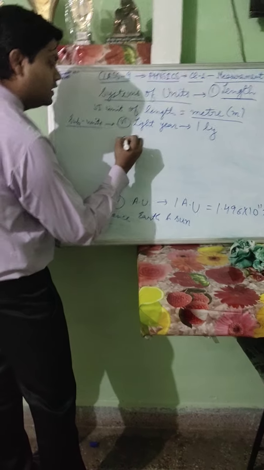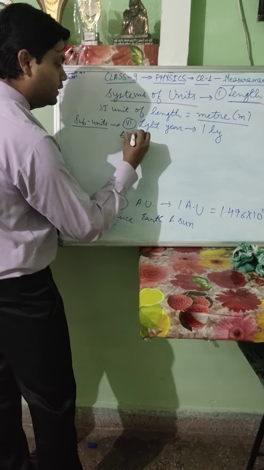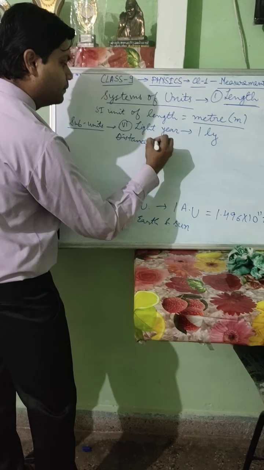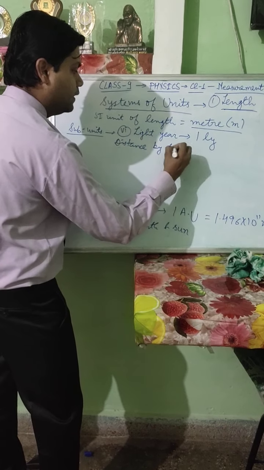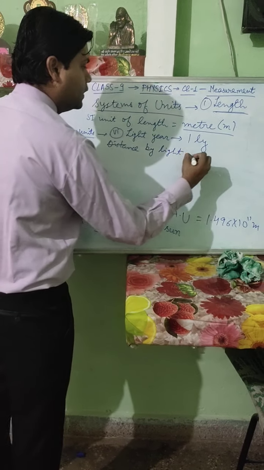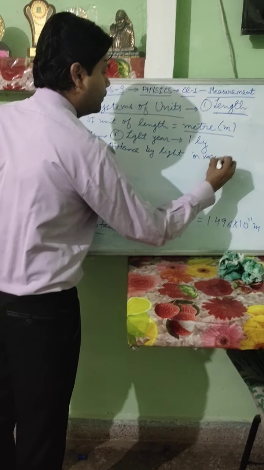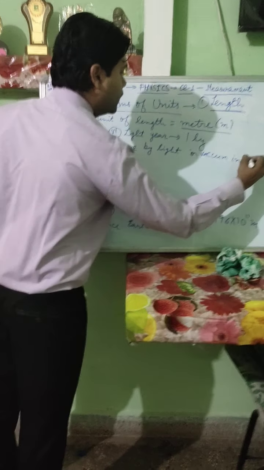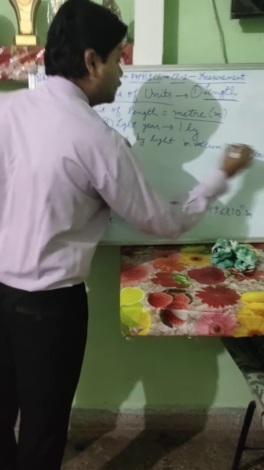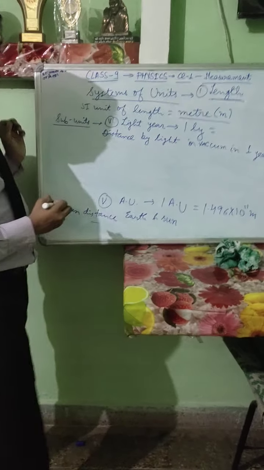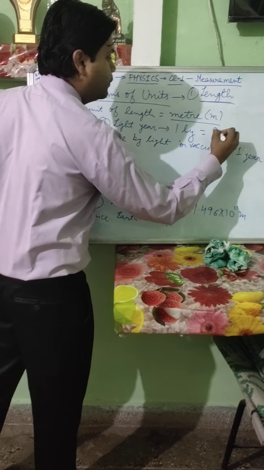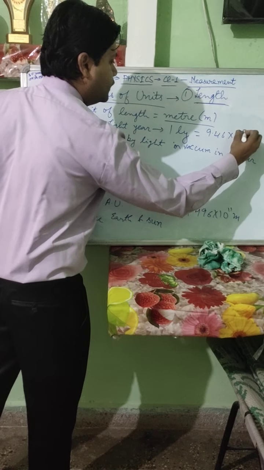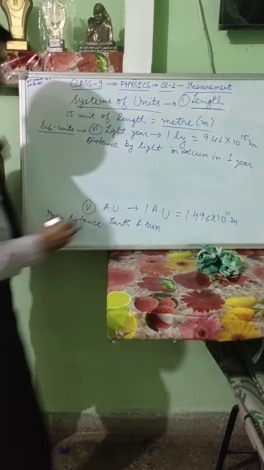So what is its value? 1 light year equals 9.46 into 10 to the power 15 meters.